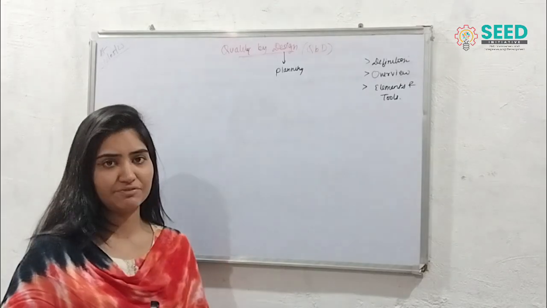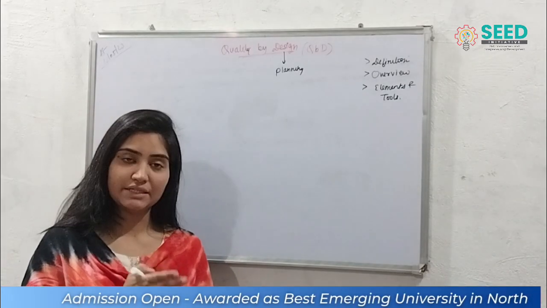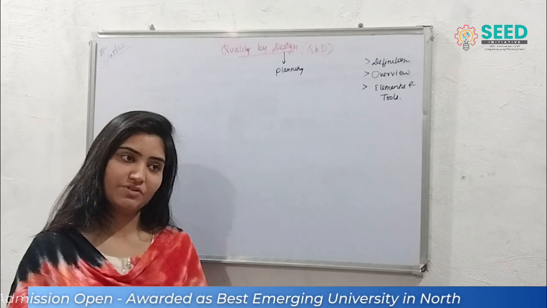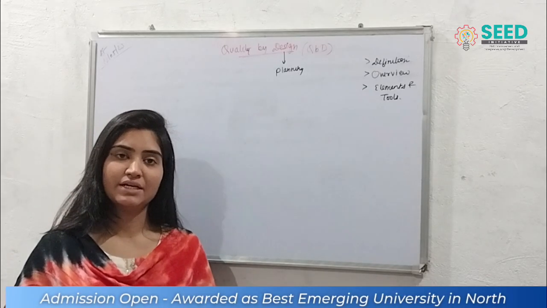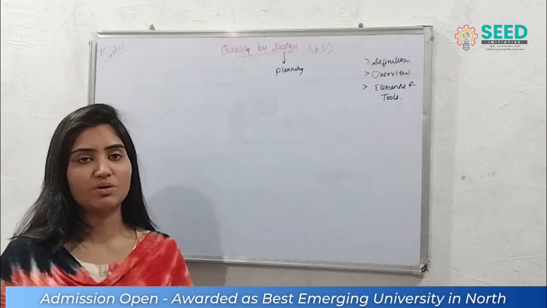So that is the basic definition which we need to start with, that it is a systematic approach which focuses on the quality of product and the objective. It emphasizes the objective.